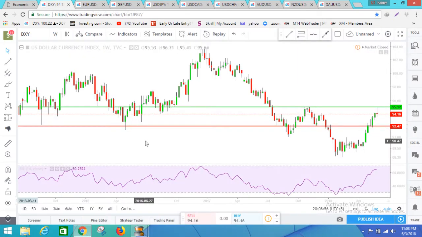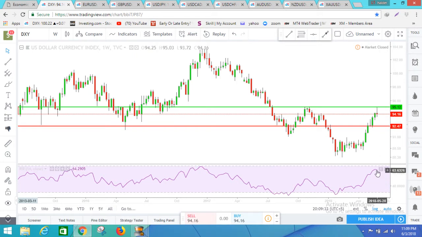We start now with the DXY US dollar currency index, and it's the weekly time frame. You can see the US dollar has been very strong for the last 2 months. The price was rejected at NFP. It did go up, but then it came down, and you can see it just touched the previous high and then came down. So for me it's an indication that it can come down next week. The whole week will be bearish for DXY.